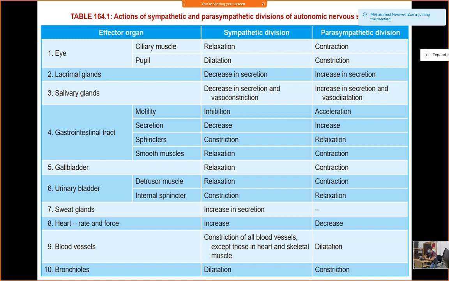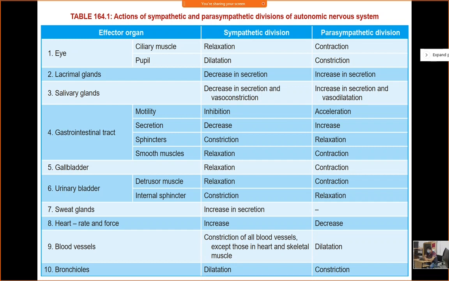Sympathetic means what? Adrenaline and noradrenaline. Two things are there. So they will act on either alpha 1, beta 1, alpha 2 and beta 2. Alpha 1 and beta 1 are actually stimulant type of receptor. If adrenaline and noradrenaline work on alpha 2 and beta 2, this is actually dilation type or relaxant type. So please read the receptors. Receptors are very important. You will get the same thing again in pharmacology.